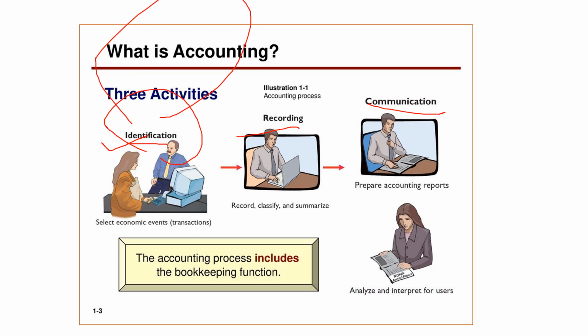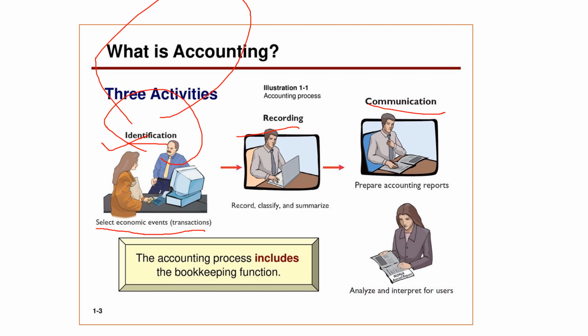Identifying means you're selecting the economic events, that is, identifying what transactions are happening in my business. Only those transactions which can be measured in terms of money will I record in my book called the journal.